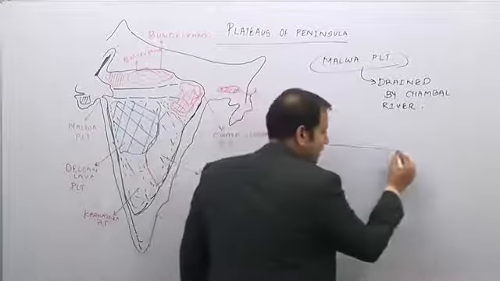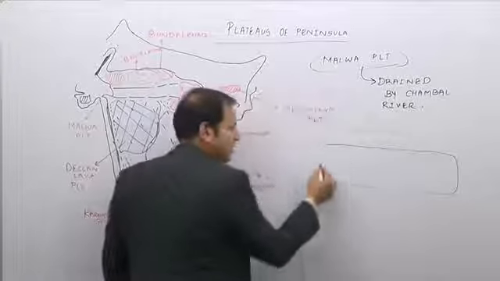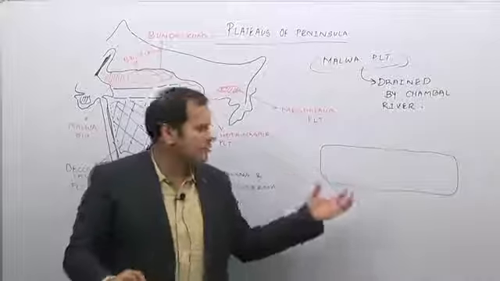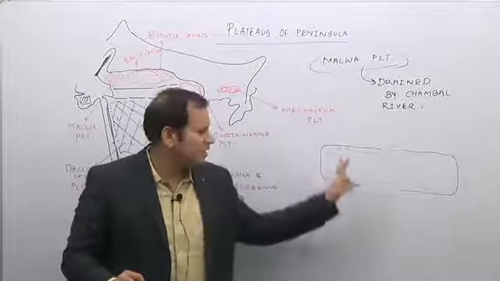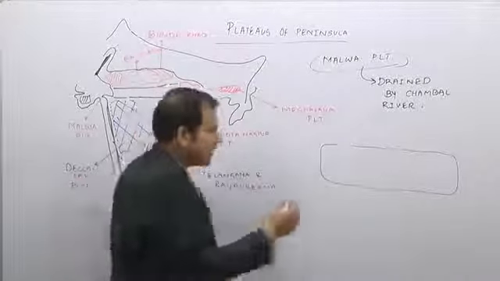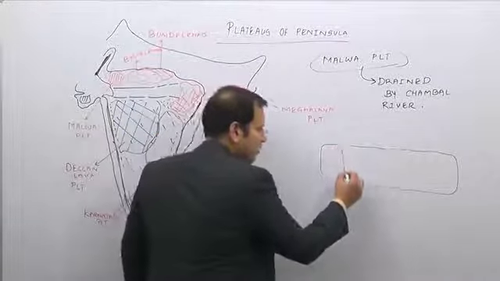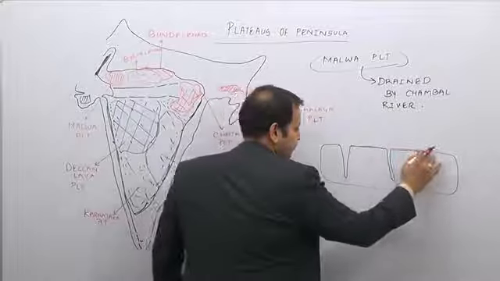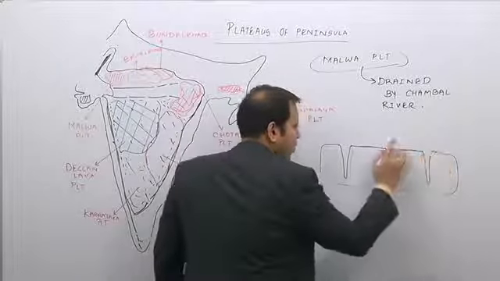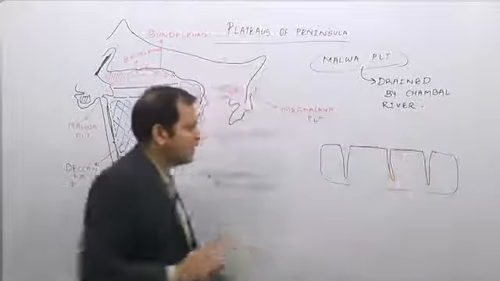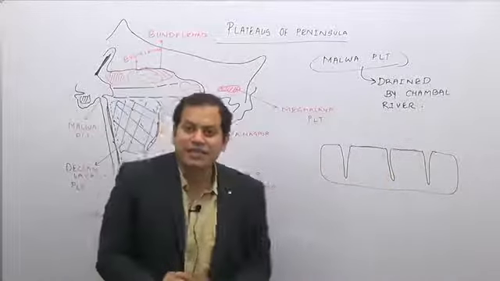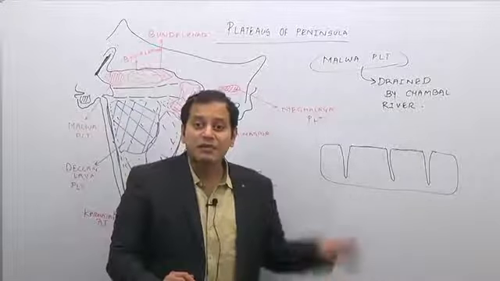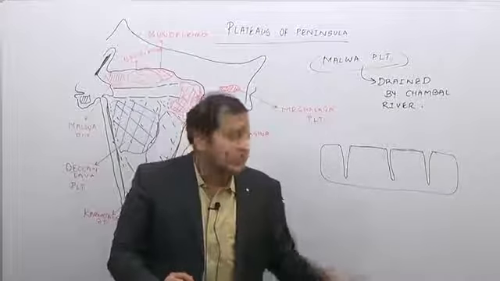Suppose this is a rock structure. The soil in this area is so loose that the river, when it is flowing, has eroded this region to form very deep depressions or very deep eroded topography. Such an area is known as badland topography, and such deep depressions or deep areas of erosion are known as gullies or ravines.